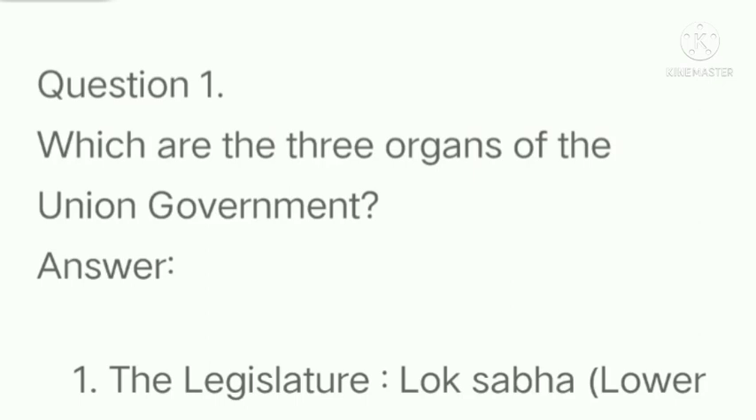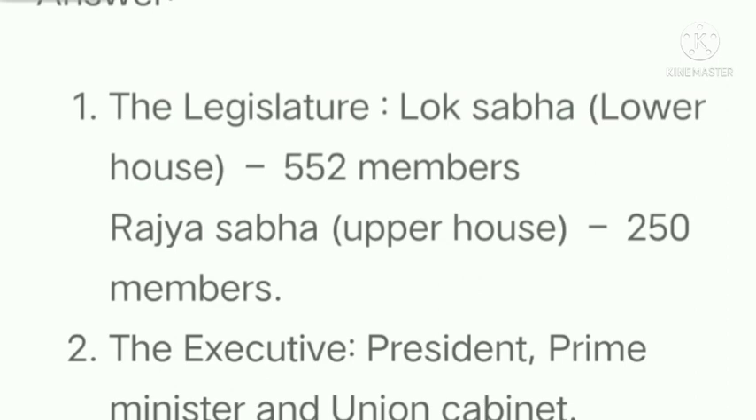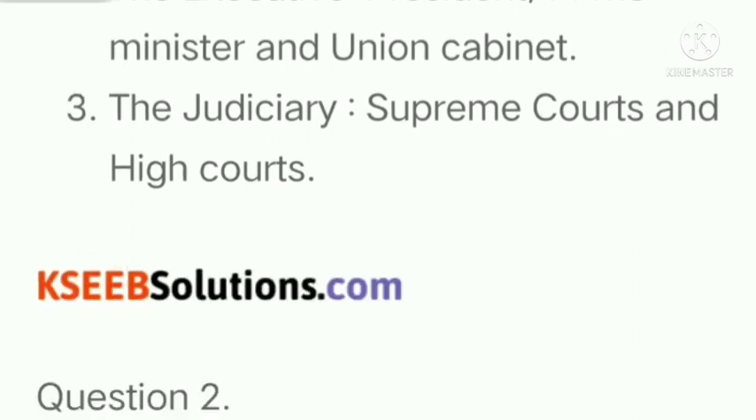Question number 1. Which are the three organs of the Union Government? Answer. The Legislature, Lok Sabha Lower House with 552 members, Rajya Sabha Upper House 250 members. Number 2. The Executive, President, Prime Minister and Union Cabinet. Number 3. The Judiciary, Supreme Courts and the High Courts.